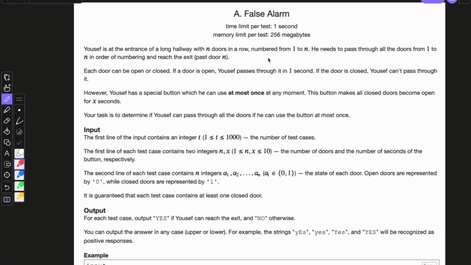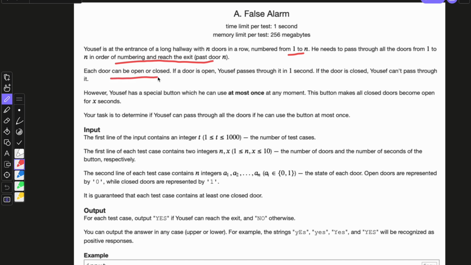So let's start with the question. Yusuf is at the entrance of a long hallway with n doors in a row, numbered from 1 to n. He needs to pass through all the doors from 1 to n in order of numbering and reach the exit, past door n.